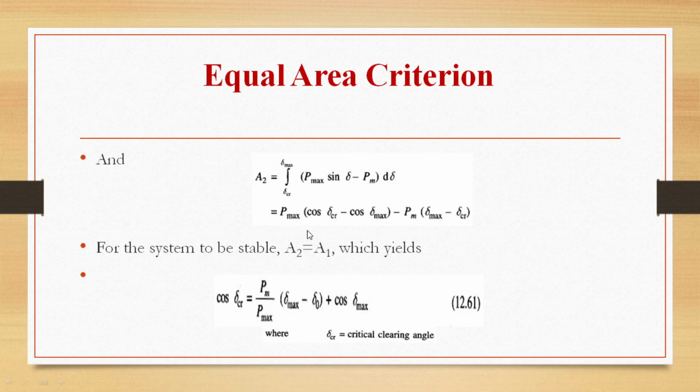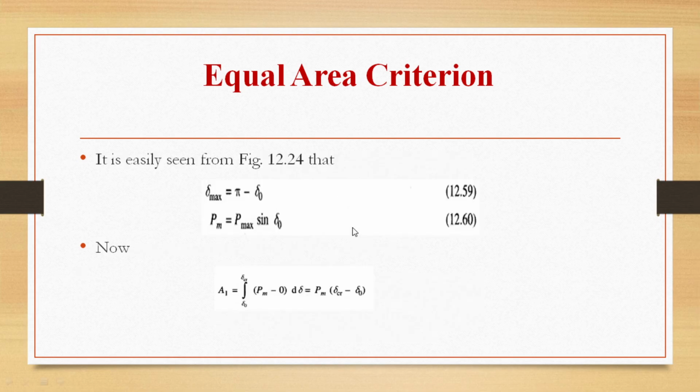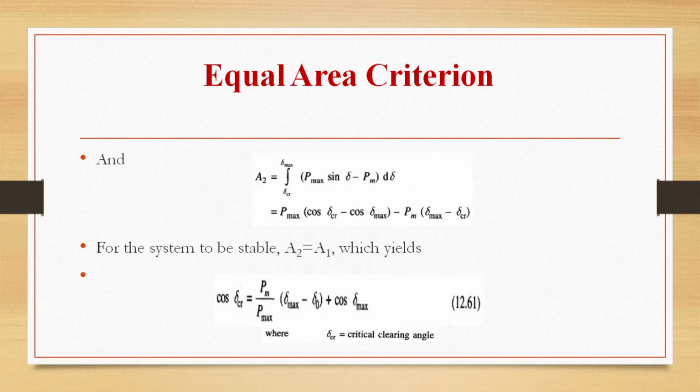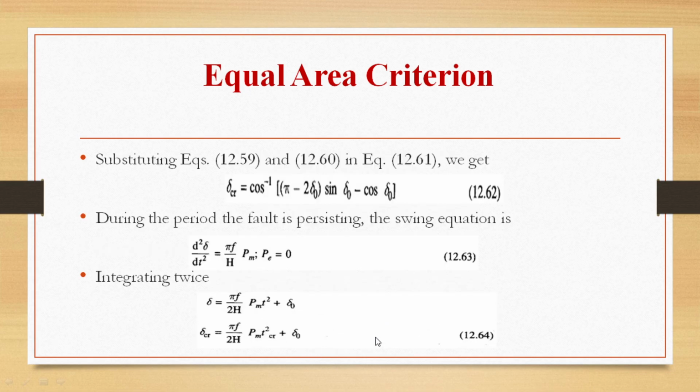We can now equate these two equations of A1 and A2. A1 was this much and A2 is this much. Equating these two, cos delta critical is Pm by P max into delta max minus delta naught, plus cos delta max, where delta Cr is the critical clearing angle. After substitutions, we are going to get delta critical as cos inverse of (pi minus 2 delta naught) sin delta naught minus cos delta naught.